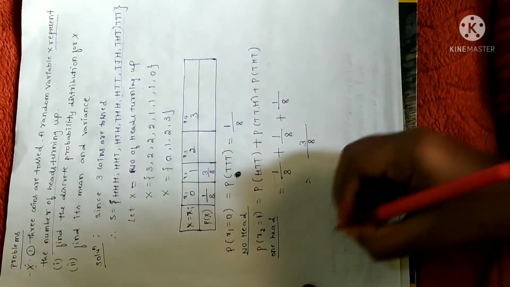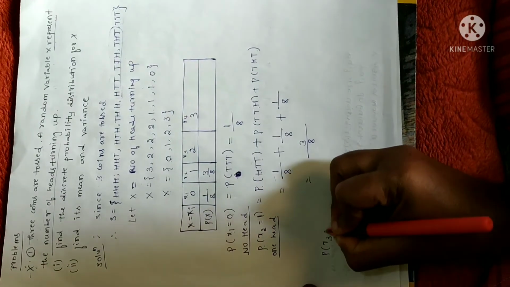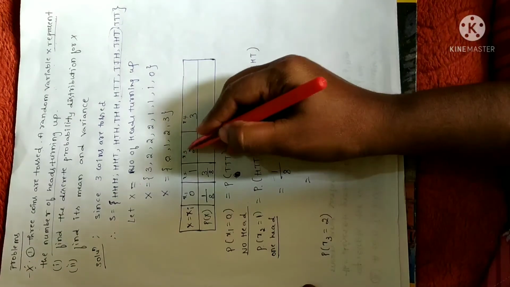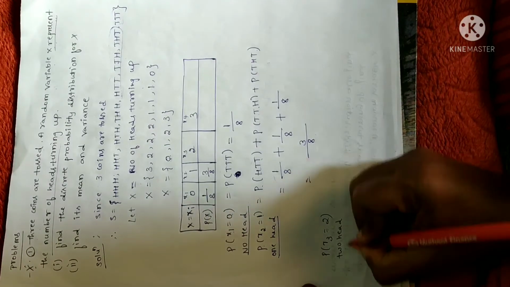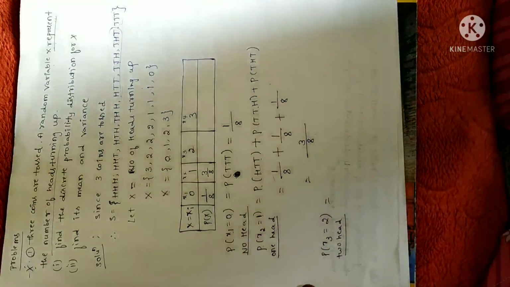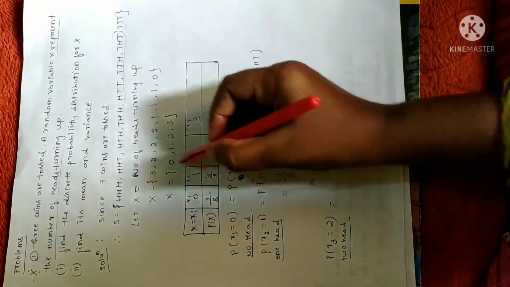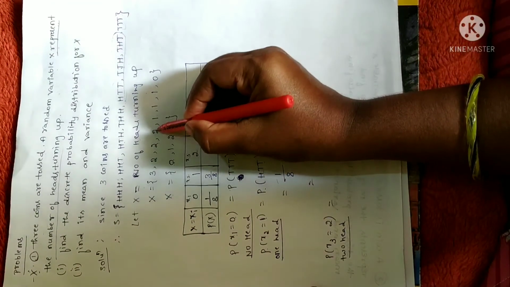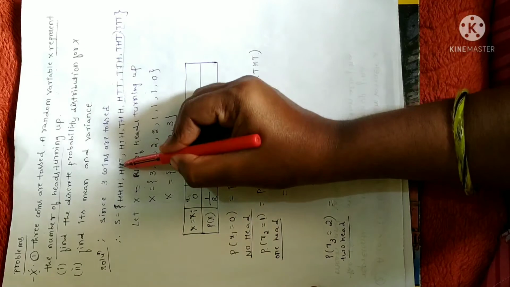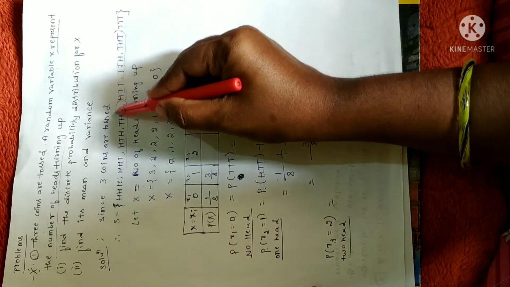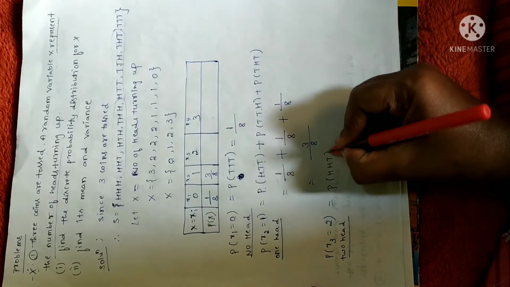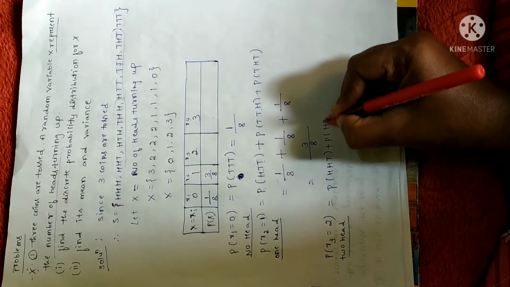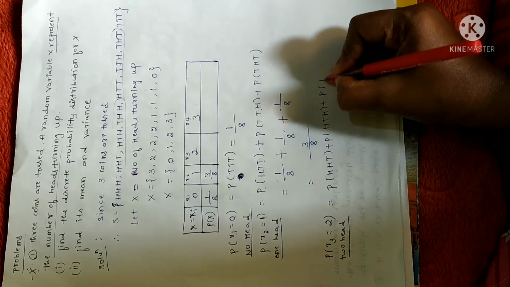I will tabulate here. Next is probability of x3. x3 is 2, so you have to calculate with reference to 2 heads. You have to list the events where we have 2 heads. These are the second, third and fourth events. That is probability of head, head, tail plus probability of head, tail, head plus probability of tail, head, head.